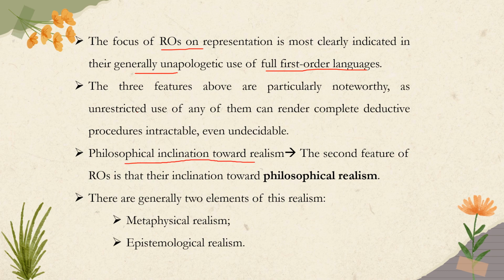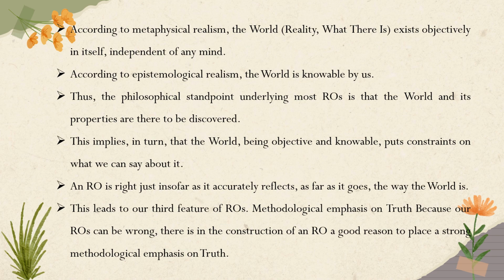So, philosophical inclination towards realism. The second feature of reference ontology is their inclination towards philosophical realism. So there are two elements of this philosophical realism. One is metaphysical realism and another one is epistemological realism. So what is metaphysical realism? So it is the world. What is reality? What is there in the world that exists objectively in itself, independent of any mind?